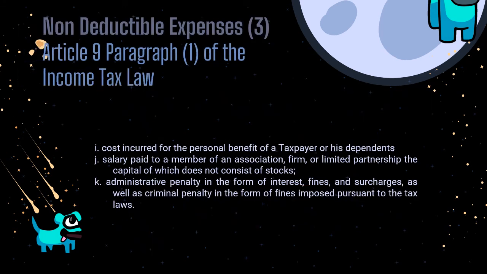Non-deductible expenditure, Article 6, Paragraph 1 of the Income Tax Law. I. Costs incurred for the personal benefit of a taxpayer or his dependents. J. Salary paid to a member of an association, firm, or limited partnership the capital of which doesn't consist of stock. K. Administrative penalty in the form of interest, fines, and surcharges, as well as criminal penalty in the form of fines imposed pursuant to the tax laws.